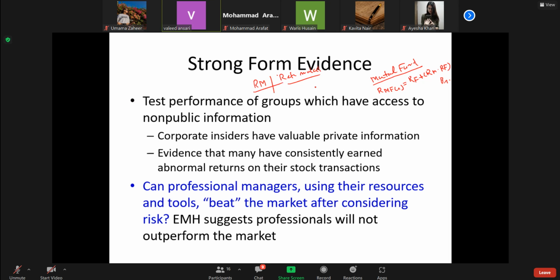If the alpha, that is the intercept, is positive and significant, it means that the mutual fund has provided more return than the market. By and large, when we carry out this test, we find that if you take 50 mutual funds, hardly 2 or 3 have provided a higher return than the market. So on average, mutual fund managers are not able to beat the market. That is why their returns are not more than what the Nifty can provide, and that is why there are passive investors.